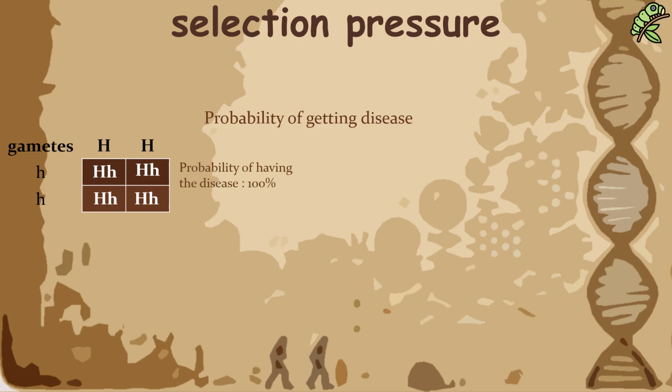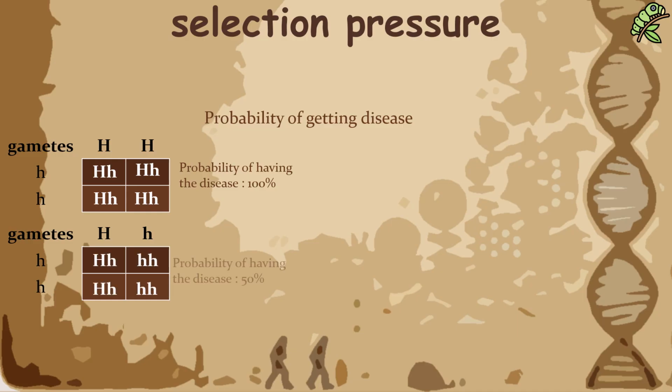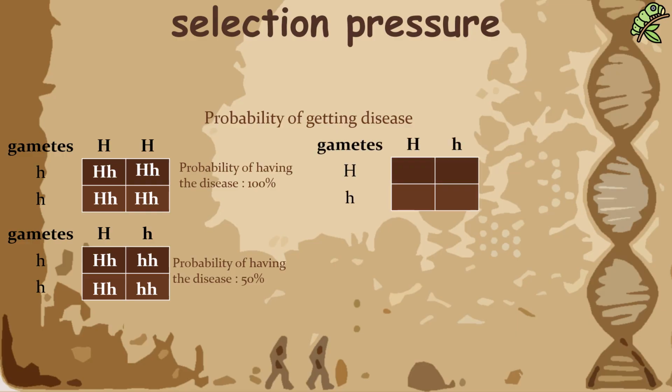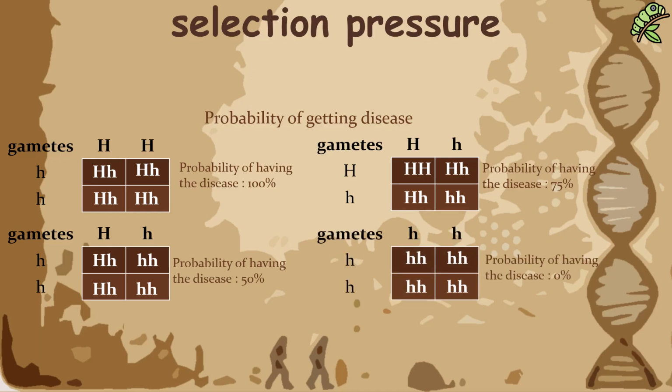If a parent is heterozygous, while the other does not have the disease, there is a 50% chance that each of their children will have Huntington's disease. If both parents are heterozygous, then the probability is 75%. It is only if both parents are unaffected that the probability is 0.